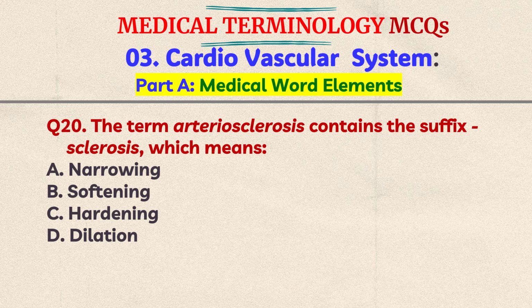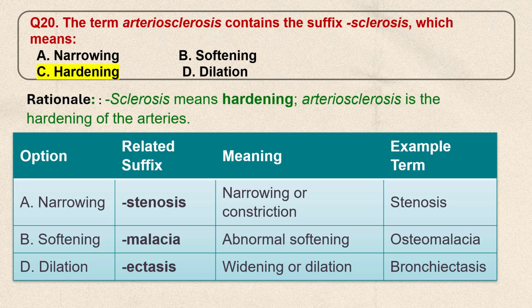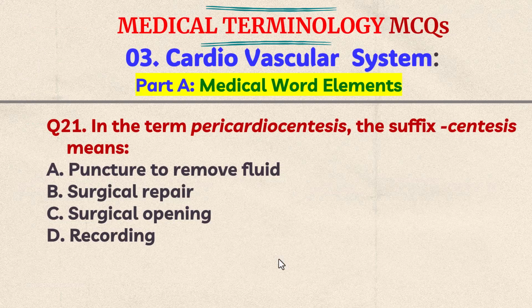Narrowing, B. Softening, C. Hardening, D. Dilation. Think the answer. The correct answer is C. Hardening. Sclerosis means hardening. Arteriosclerosis is the hardening of the arteries. Stenosis means narrowing. Malacia means softening. For example, osteomalacia. Ectasis means dilation. For example, bronchiectasis. Question number 21.